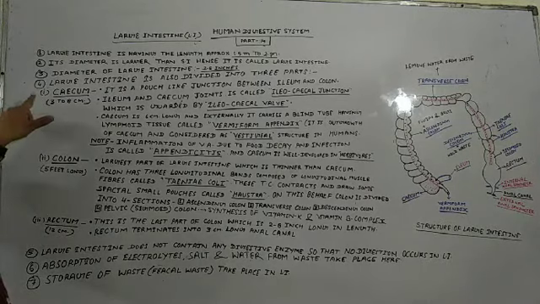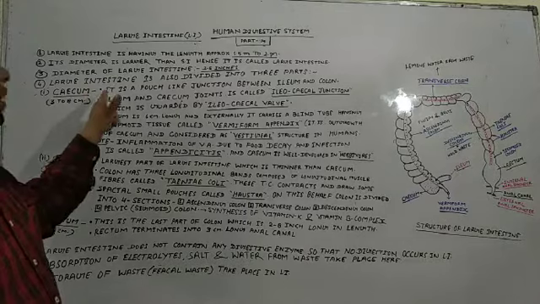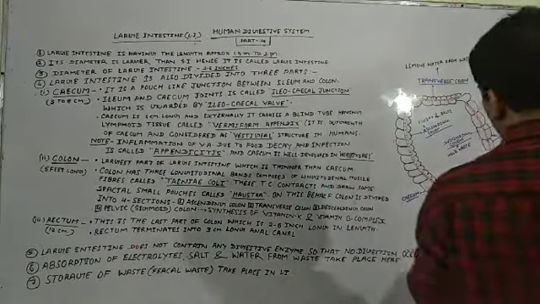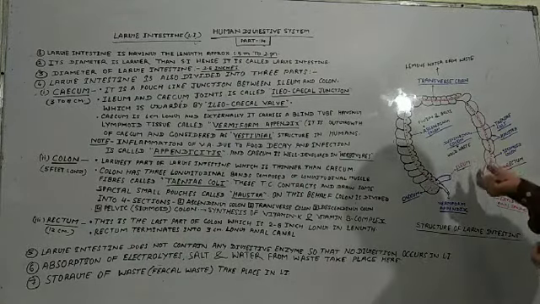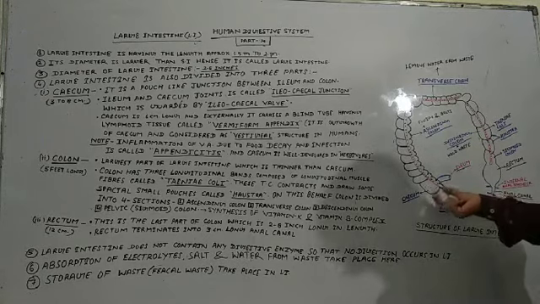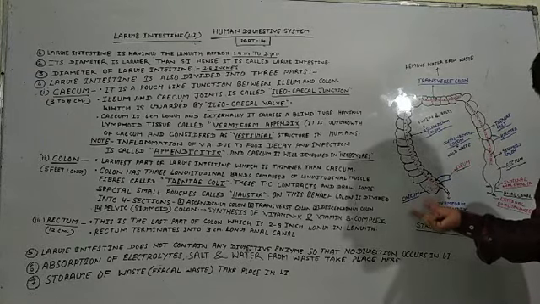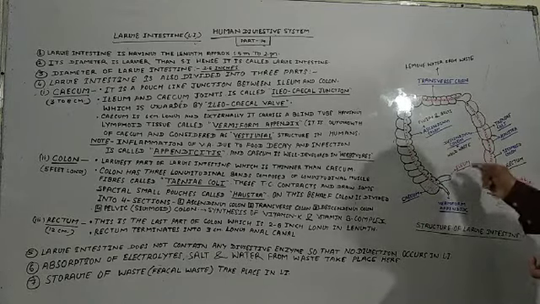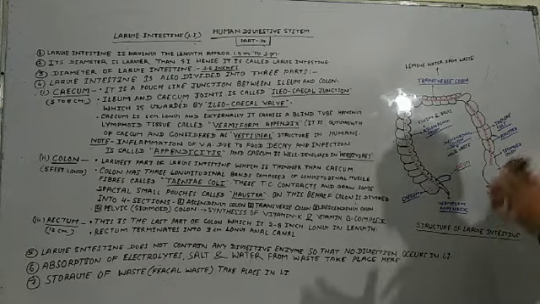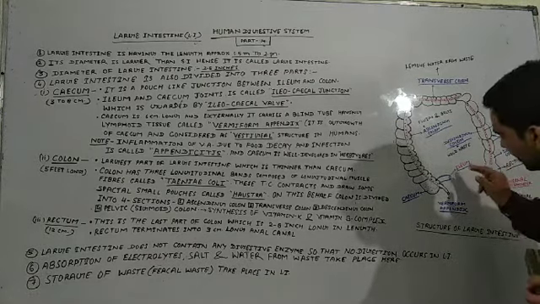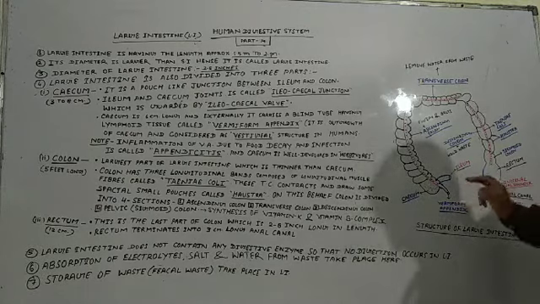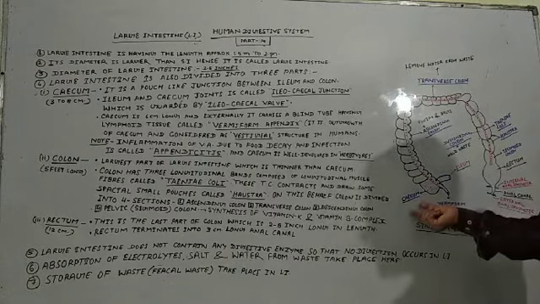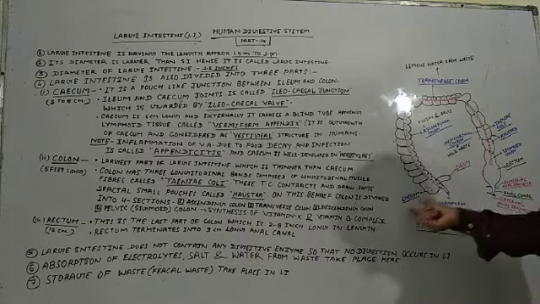So very first we will talk about the cecum. So what is the cecum? The cecum is the pouch-like junction between the ileum and colon. You can see in the diagram that the last part of the ileum joins the first part of the large intestine, which is called the cecum. We have studied before that the ileum is the last part of the small intestine and the cecum is the first part of the large intestine. So the ileum opens into the cecum. In simple words, the ileum connects with the cecum.